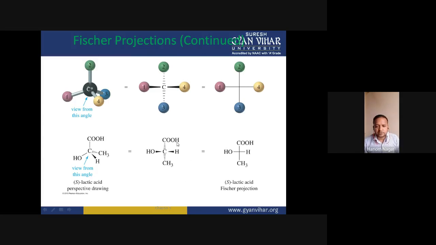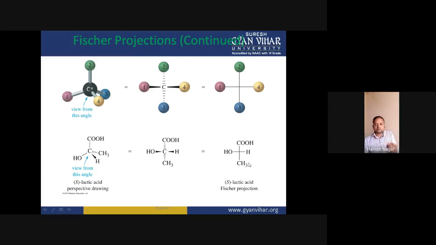This is also a 2D representation, and this is also a 2D representation, but this is the flat representation in the plane of the paper. Here these horizontal groups are out of the plane, coming towards the viewer, and these vertical groups are going away from the viewer. But here, all the groups are present in the plane of the paper. So this is the Fischer projection formula of this compound.